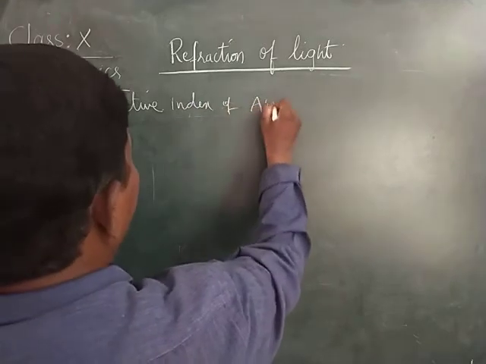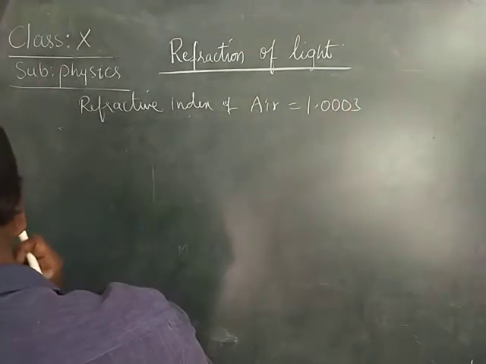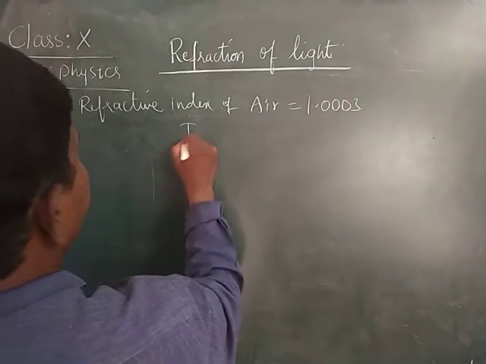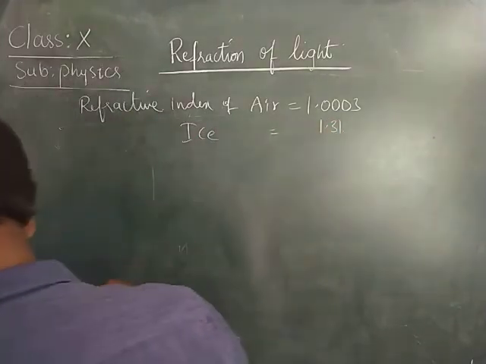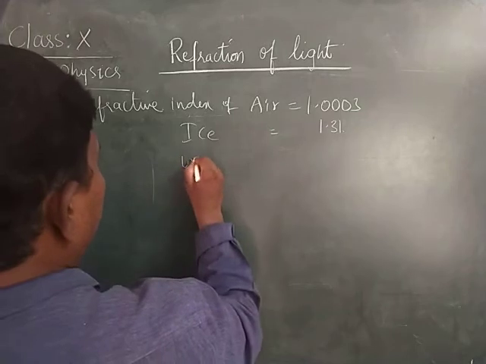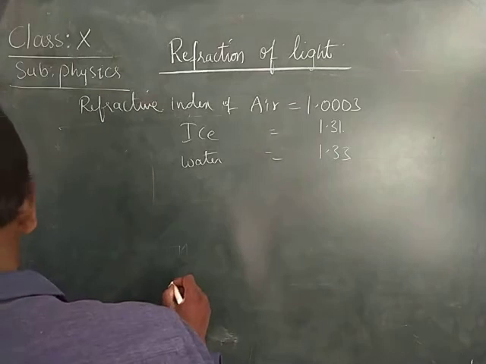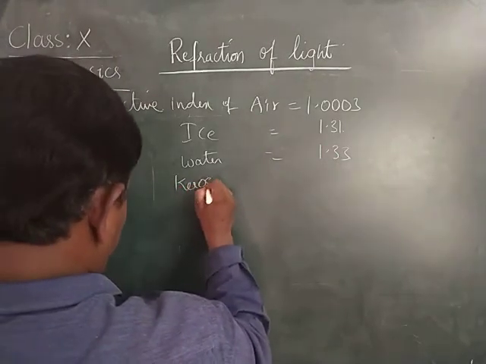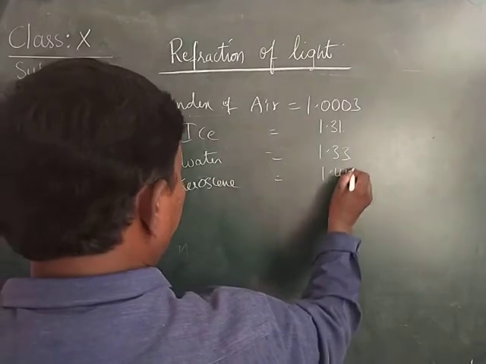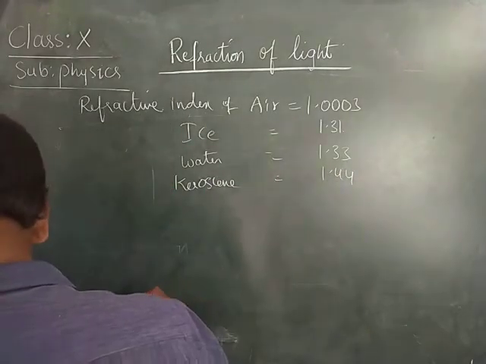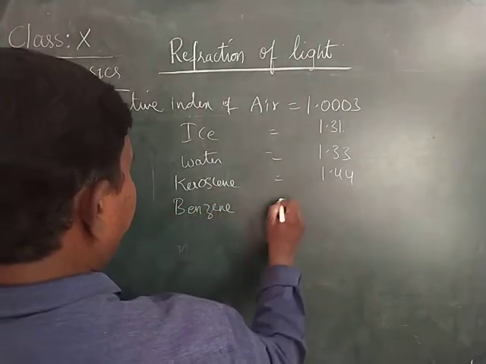Normally the refractive index of air is 1.0003. Ice is 1.31, water is 1.33, kerosene is 1.44. In the same way, we'll be having many mediums.